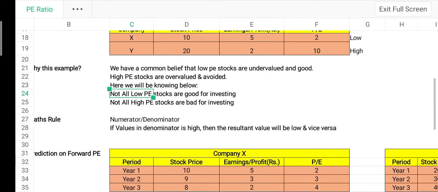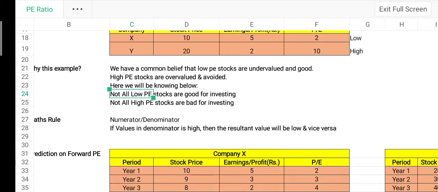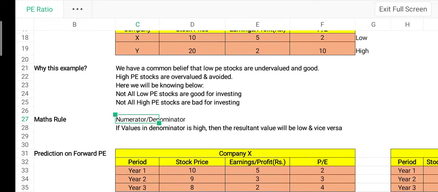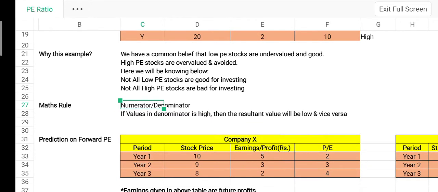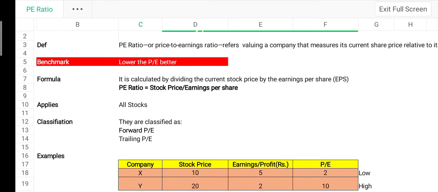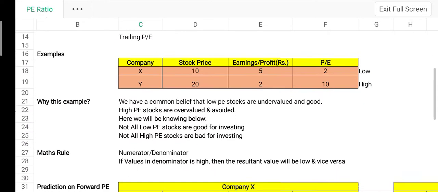So the common rule we have to learn before entering this lesson is numerator divided by denominator. We learned this in fractions in our schooling days. If the value in the denominator is high, then the resultant value will be low, and vice versa. The basic formula for PE ratio is: PE ratio is equal to stock price divided by earnings per share. Stock price is the price of that stock on that particular day, and in the denominator we have the earnings per share.